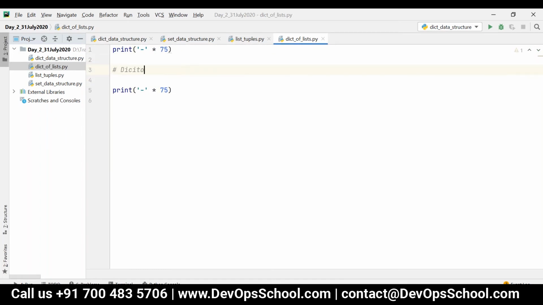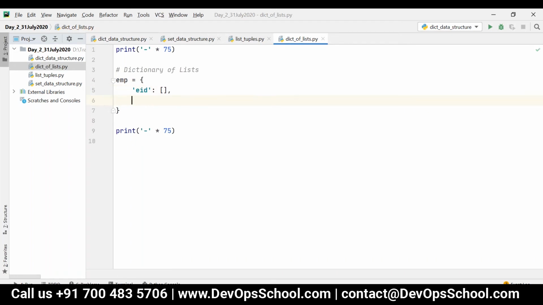So I can write dictionary of list. Let's say emp is equal to, within the dictionary, I'm going to have 3 fields: employee ID, which holds a list, employee name, which holds another list, and employee location, which holds another list. Now we are going to get the input from the user, and we are going to add those things to the list.